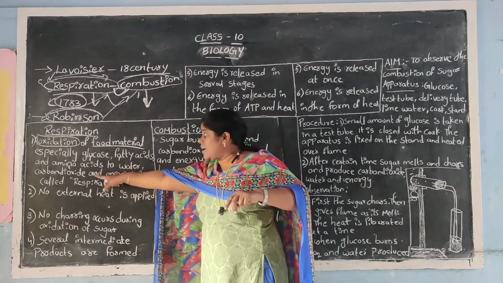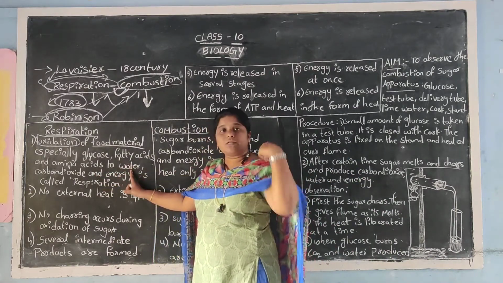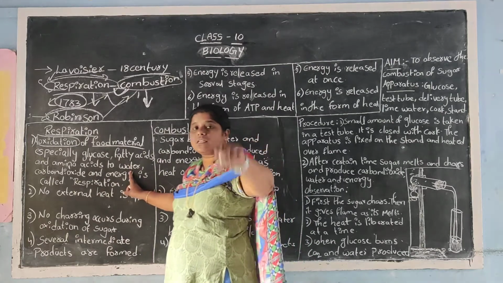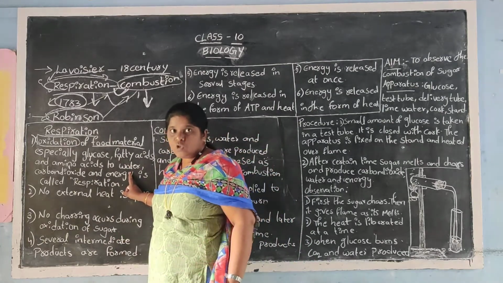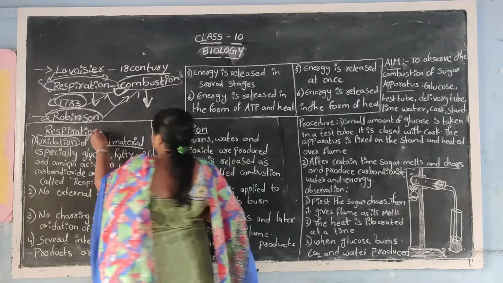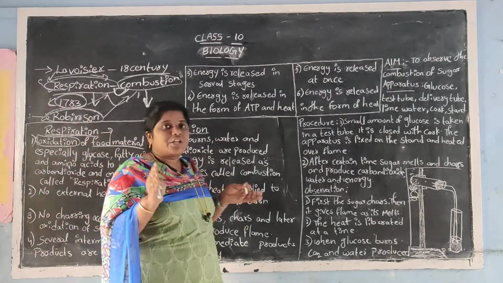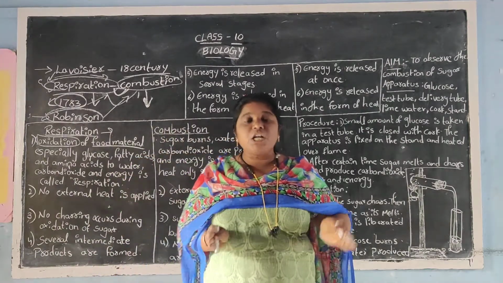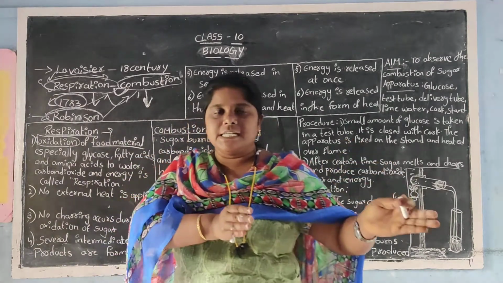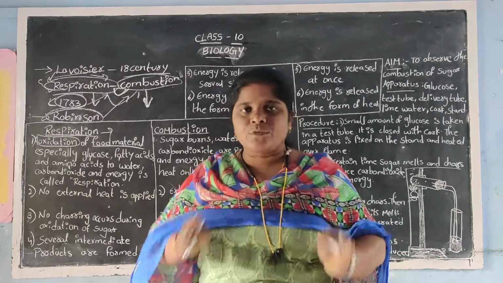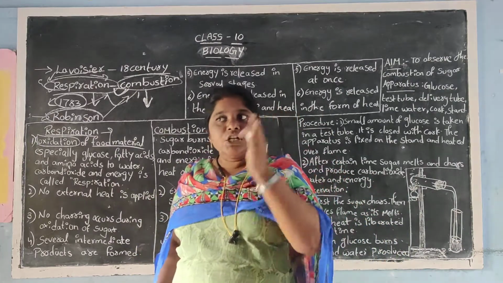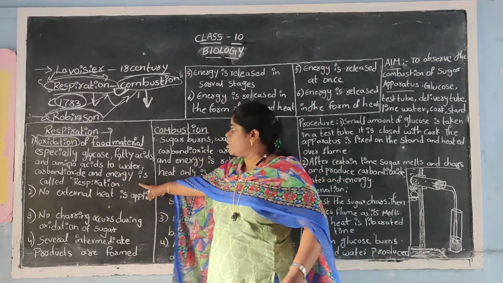It releases carbon dioxide and water with 686 kilocalories of energy. You all know this very clearly from your previous classes. So this is respiration. Respiration is nothing but oxidation of food material to derive energy.